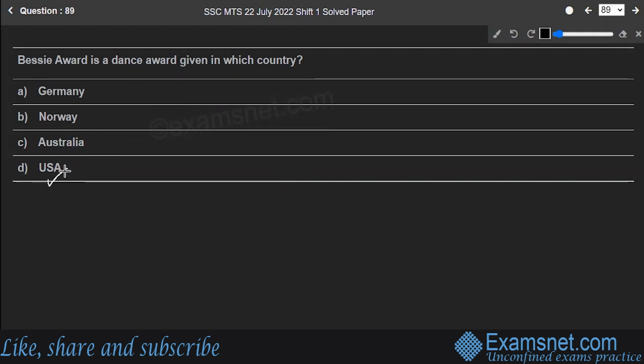The broad categories of the awards are choreography, performance, music composition, and visual design.